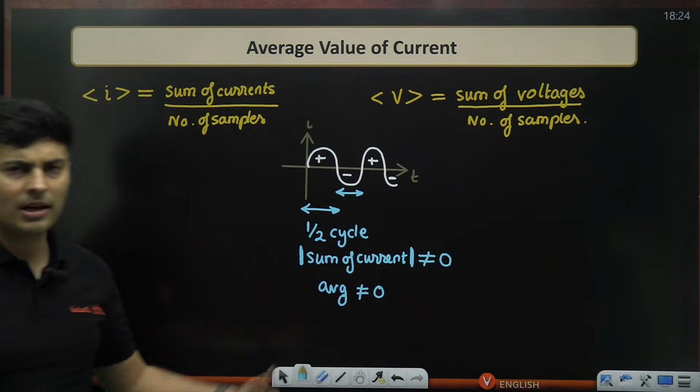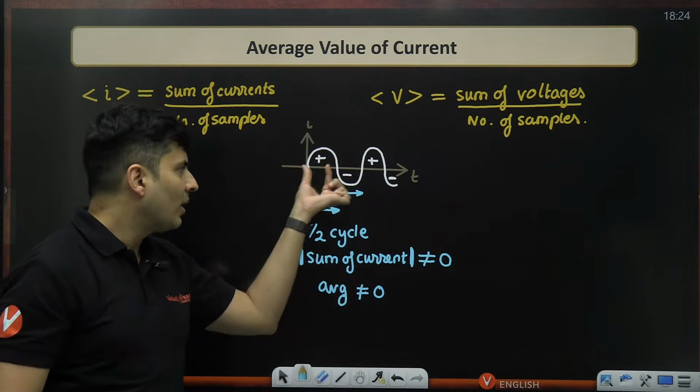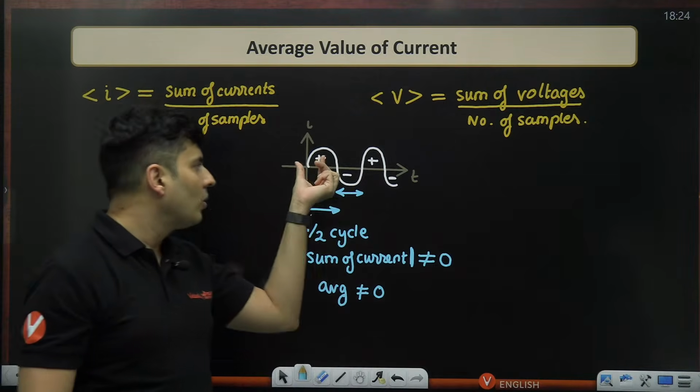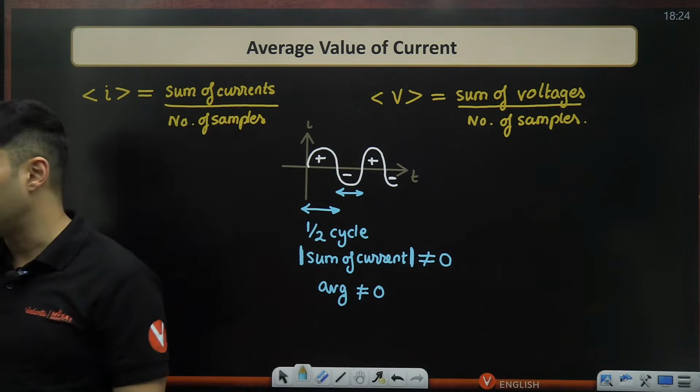How much it is, I will come to it, but definitely for any half of that cycle, it will not be zero if you are taking only the positive half or only the negative half.